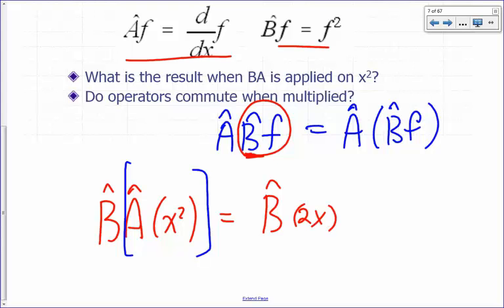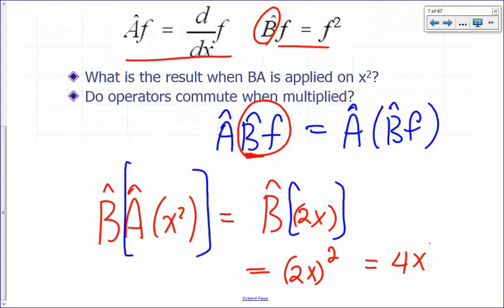That's just the derivative of x squared, which is 2x. Now I apply B on the result. What do I do to the function when I operate B on it? I square it. So whatever I have in there, 2x, I square it. So the result is 4x squared.